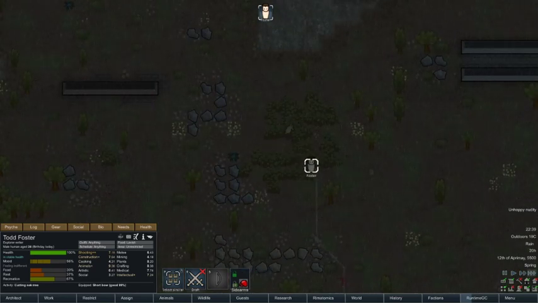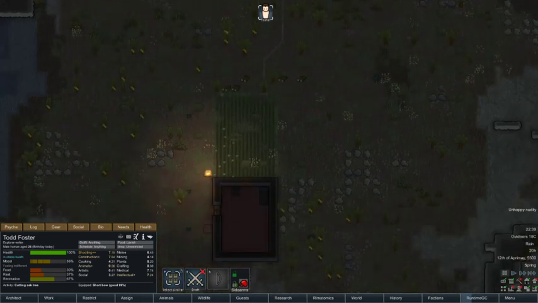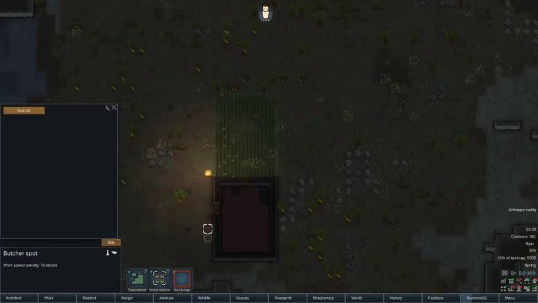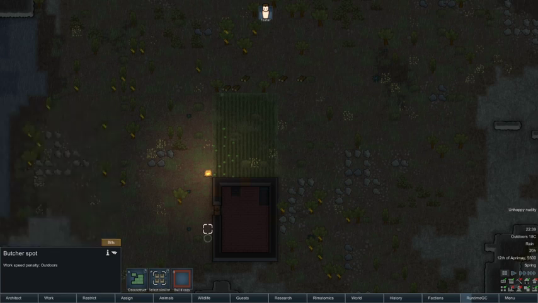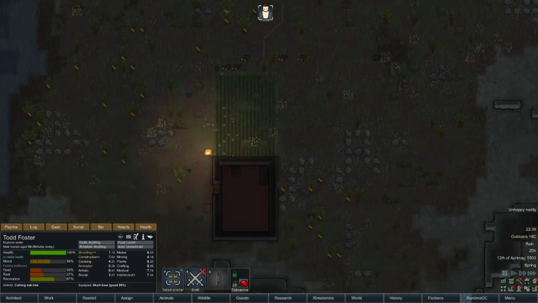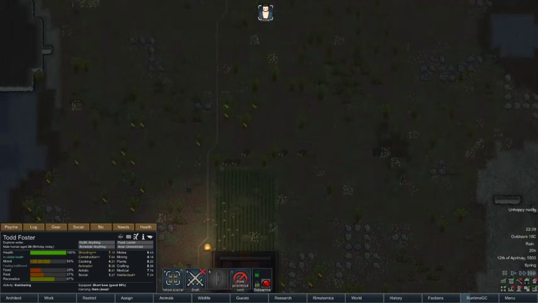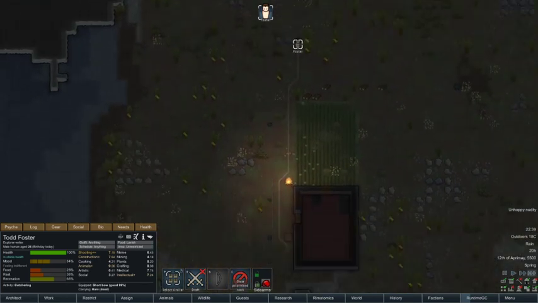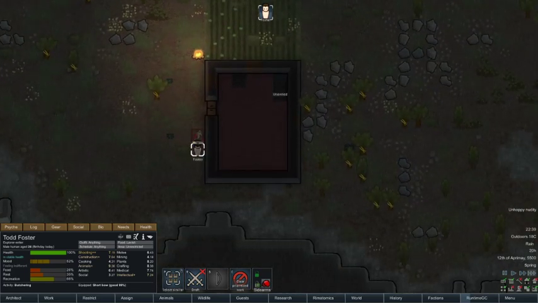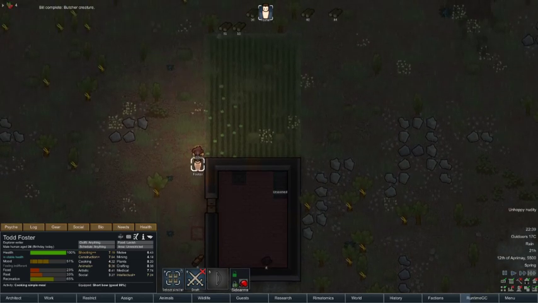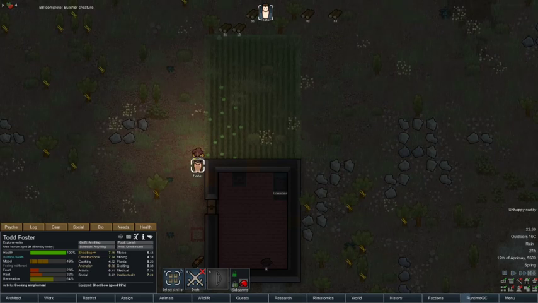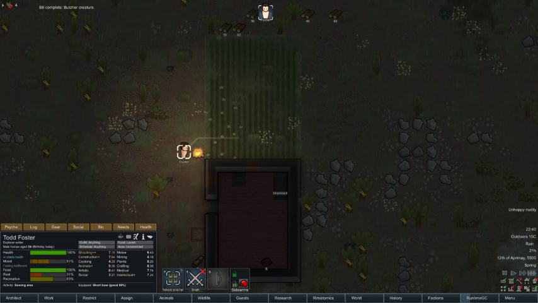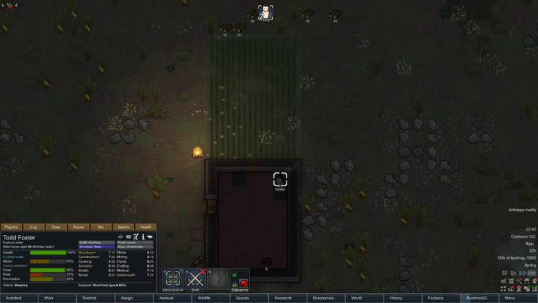Right, now what we can do is, I forgot to assign butchering. So what we need to do is butcher creature. I'm going to get him to do it once, for now. We're going to get him to butcher this hare and cook it up as a meal. And it's going to give us some leather, but the hares don't really have enough leather to make any good clothing with, so there you are, he's cooking now. Now he's in a rest.